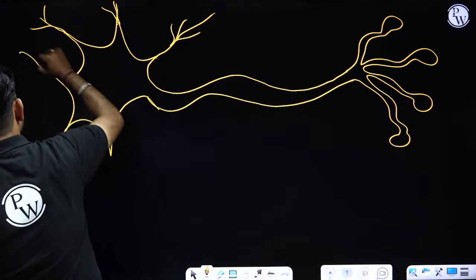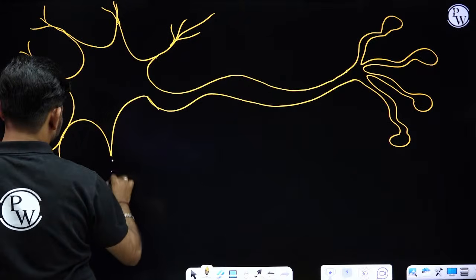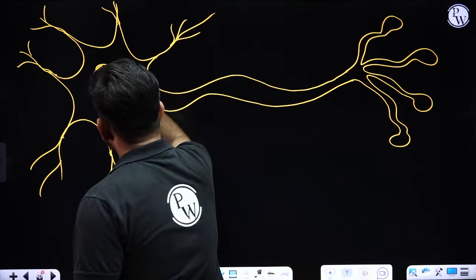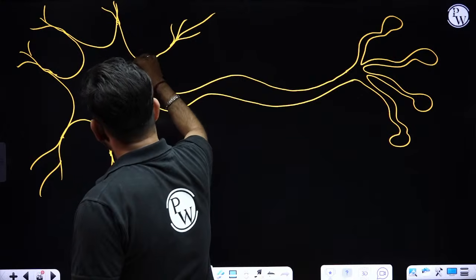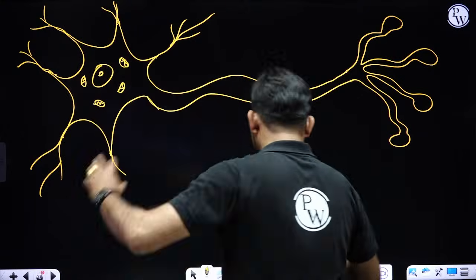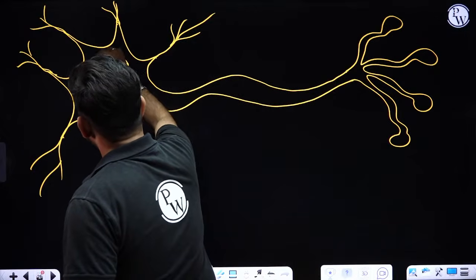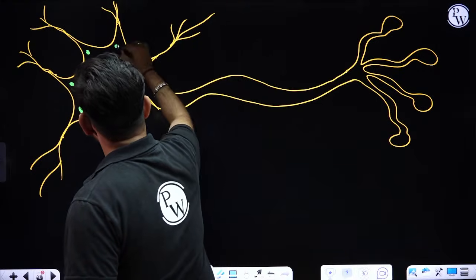These short processes are called dendrites. This is the cell body, it is having one nucleus, multiple mitochondria inside it, and also aggregation of ribosomes that we call Nissl granules or Nissl bodies.